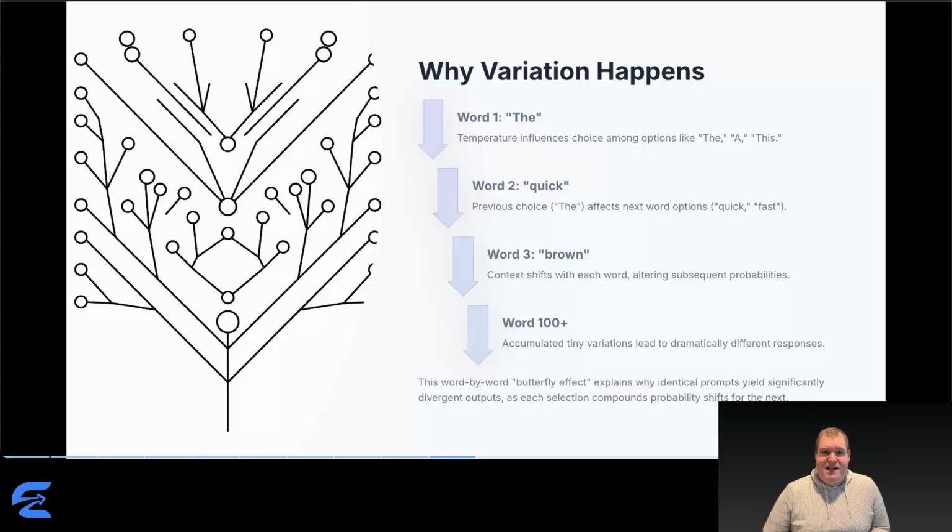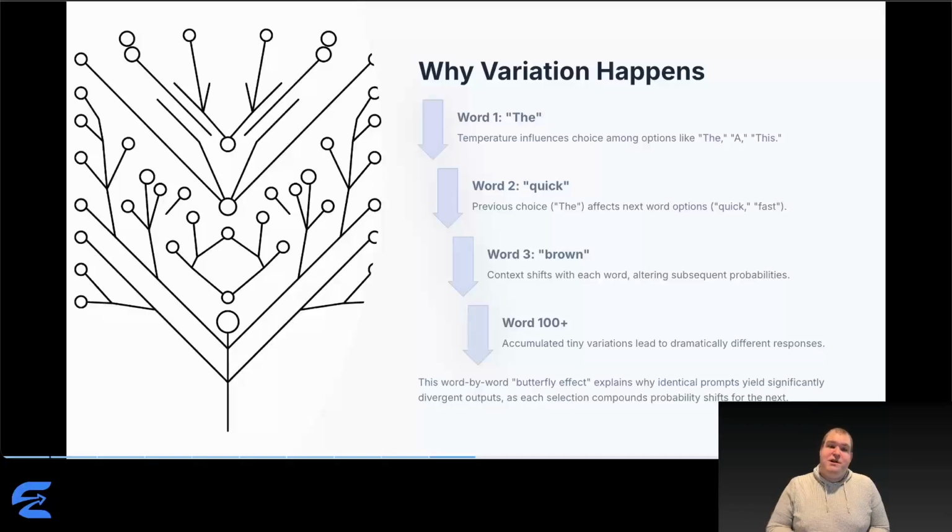Say AI is generating a sentence. First word, temperature influences whether it picks "the" or "this." Say it picks "the." Word 2, based on "the," AI considers "quick," "fast," "speedy." Say it picks "quick." Word 3, the context is now "the quick," which creates a different probability distribution than if we'd started with "fast."